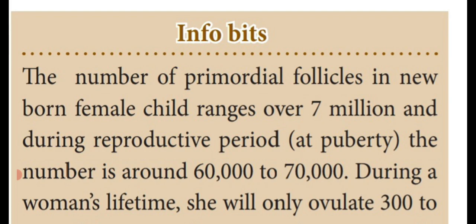At the time of the reproductive period, that means the puberty period or maturation period, when the female baby matures at puberty level, it is reduced to 60,000 to 70,000.